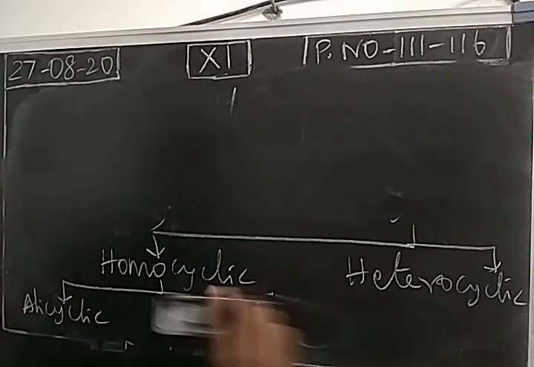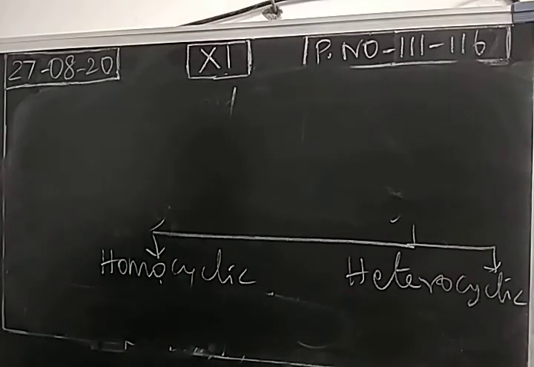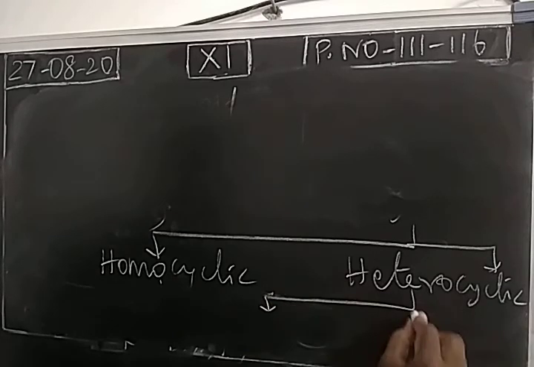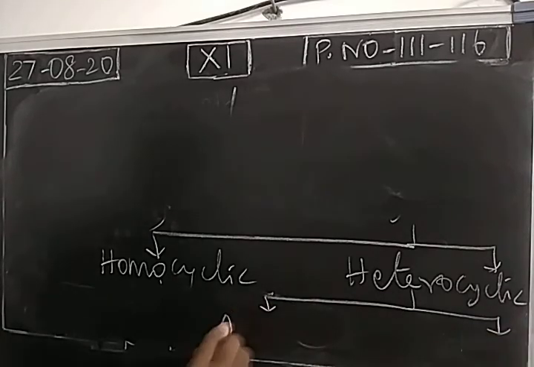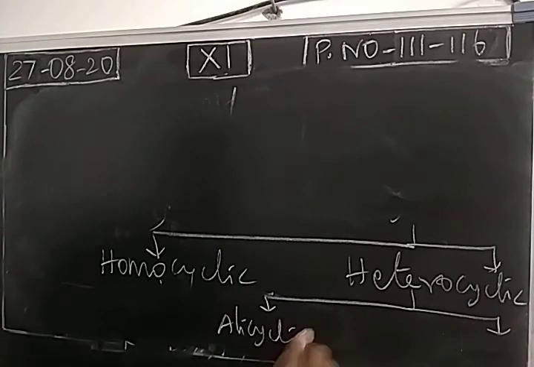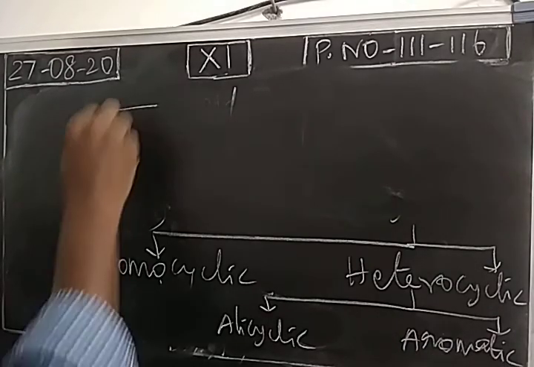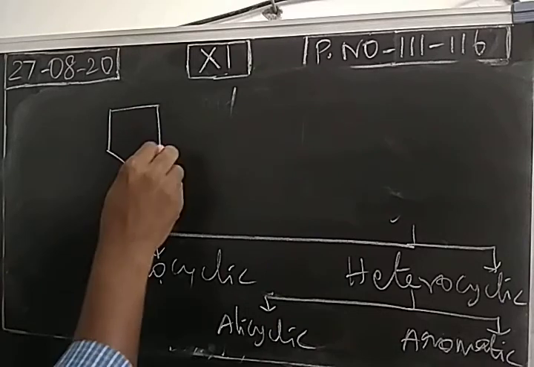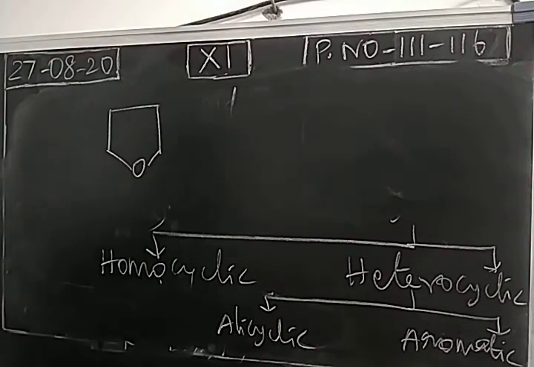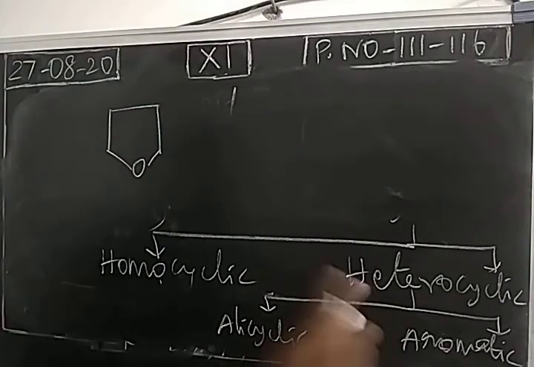Heterocyclic is also two types: alicyclic and aromatic. Example for alicyclic: this is an example of an alicyclic heterocyclic compound.